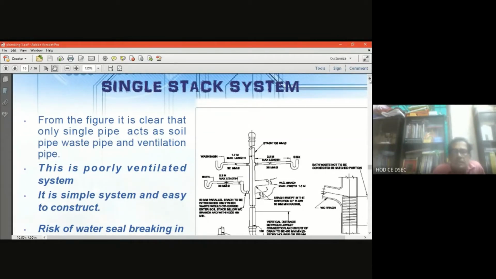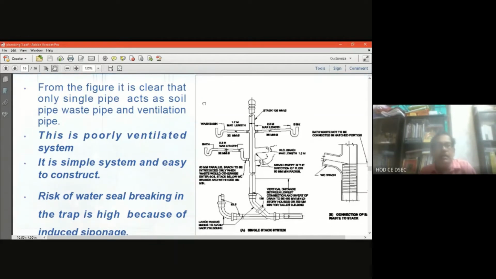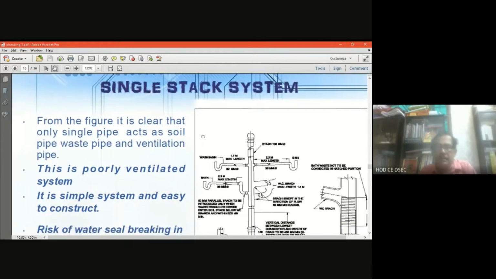Again, the difference between the single pipe system and the single stack system is that in the single pipe system there is an ASP, the anti-siphon pipe, but in the single stack system the ASP is not there. Here it is without ASP. First we understand the figure; I will show you the figure later on. Only a single pipe acts as soil pipe, waste pipe and ventilation pipe. This is called the single stack system.